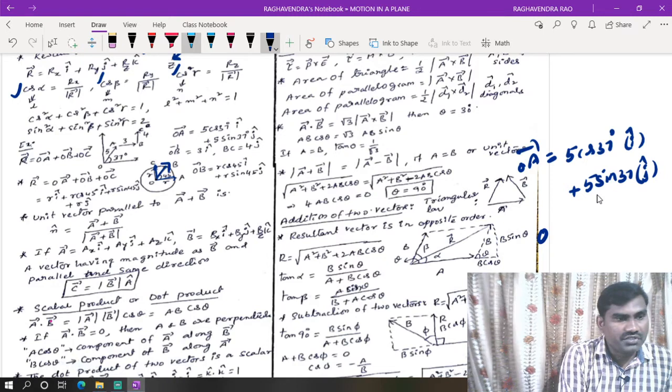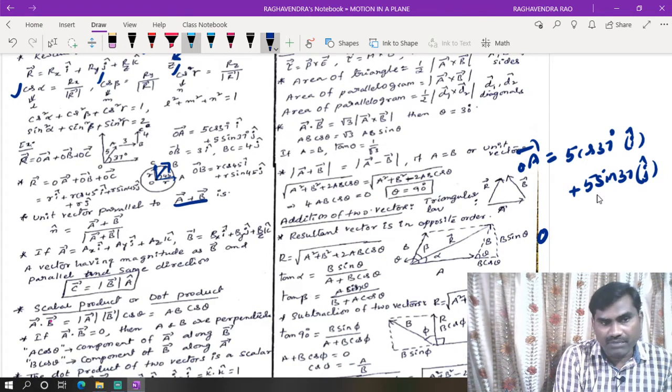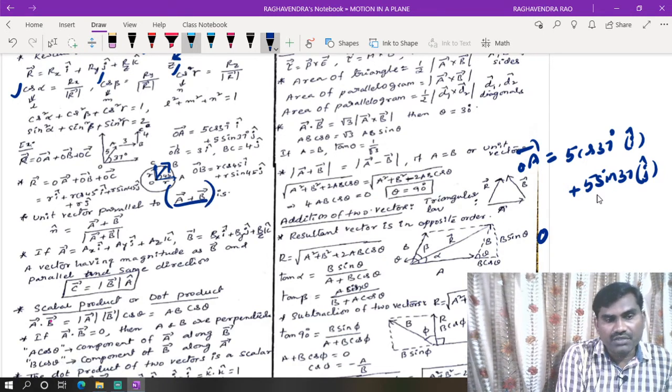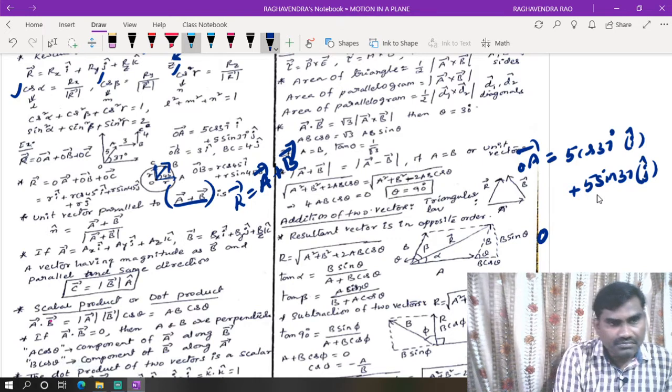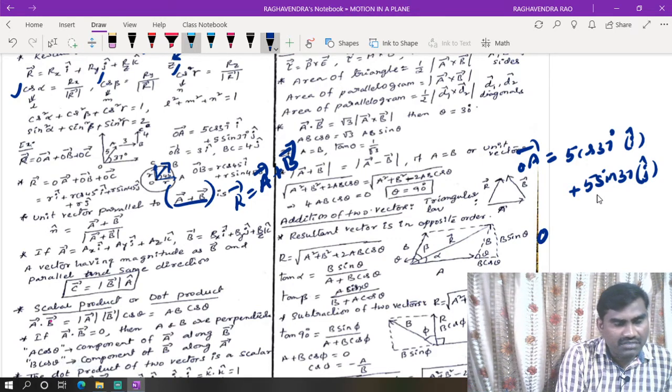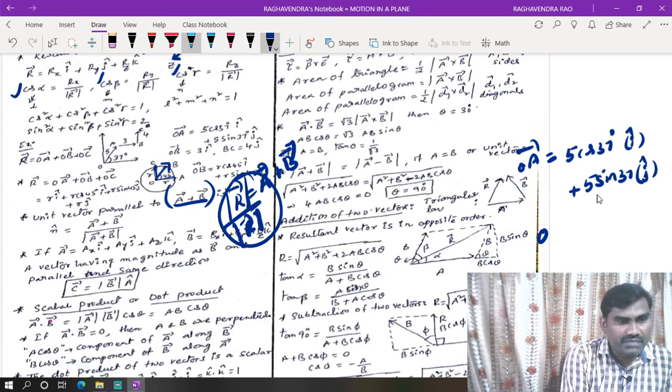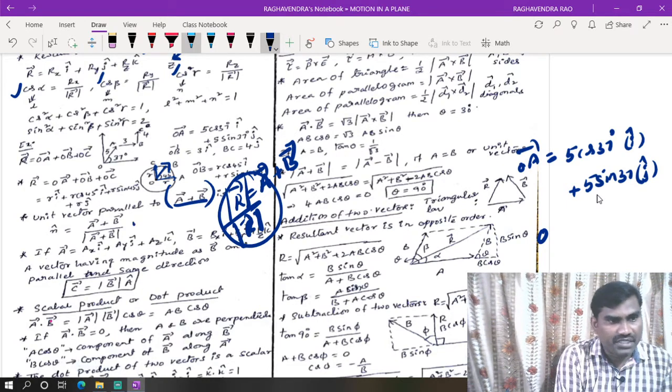Okay, right. Unit vector parallel to A bar plus B bar. What is the meaning of parallel to A bar plus B bar? That means we may take R bar is equal to A bar plus B bar. Now this vector divided by its magnitude will give the unit vector. Here A bar plus B bar means R bar by modulus of R bar. We can take it like this.